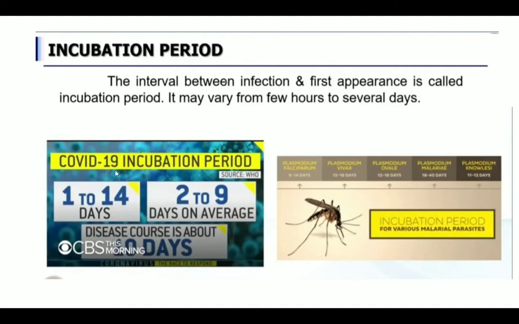For example, with COVID-19, the incubation period is about 1 to 14 days, 2 to 9 days on average. So this COVID virus may enter into the body, but it would not show infection all of a sudden. It will take 1 to 14 days to show symptoms. The infection will take certain time to develop in our body. That's what we call the incubation period.